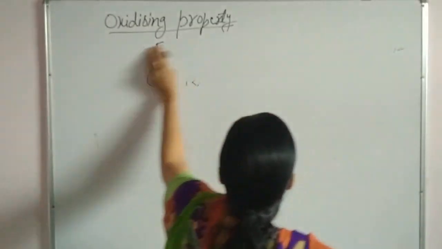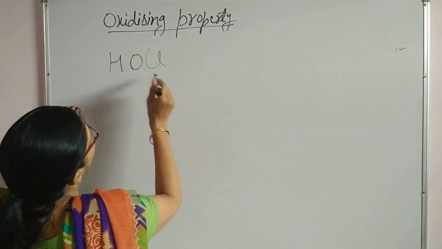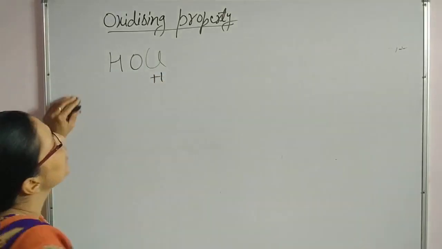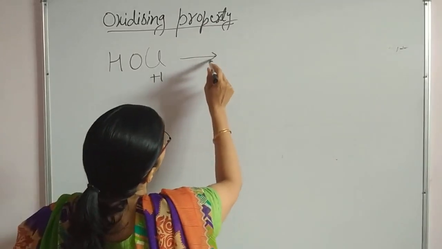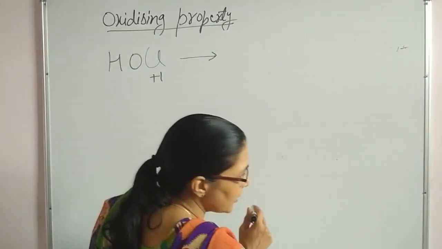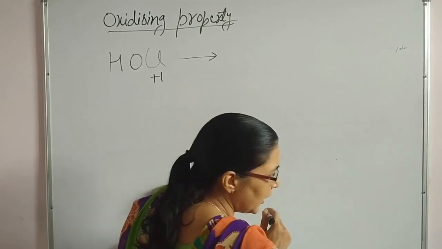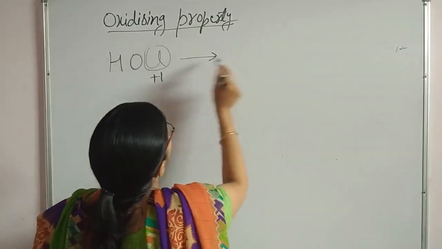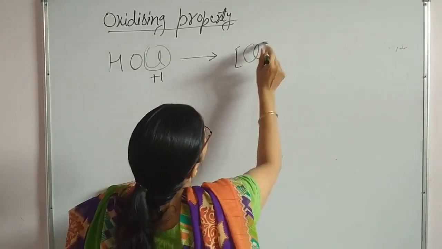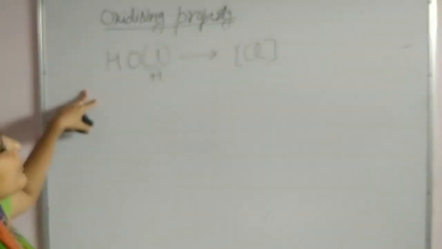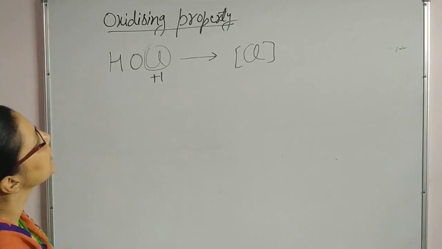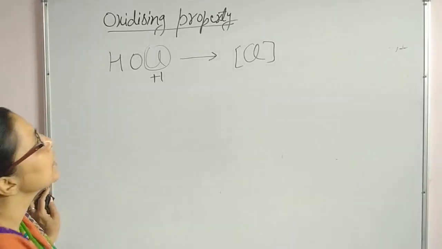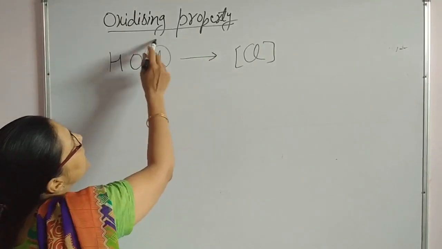As you have observed right now, chlorine gives HOCl, and in HOCl chlorine is in +1 oxidation state. HOCl is a less stable compound, and it has the tendency to release nascent chlorine. This nascent chlorine will oxidize and bleach substances like wood pulp, rose petals, or other soft clothes, silk and others. So it bleaches by means of oxidizing power.